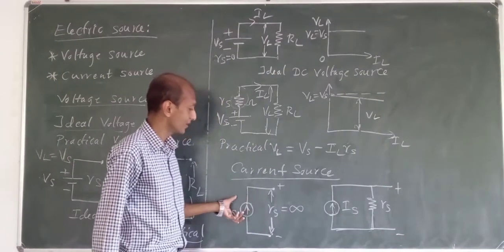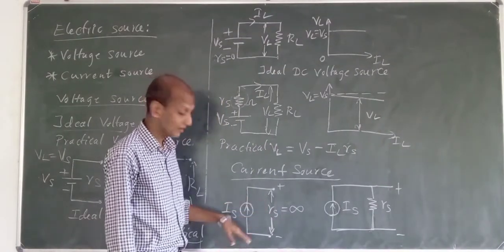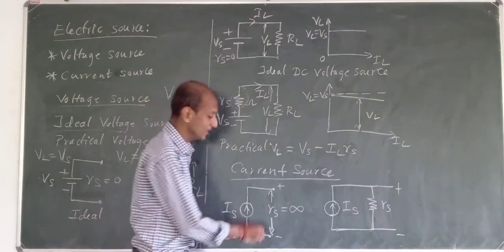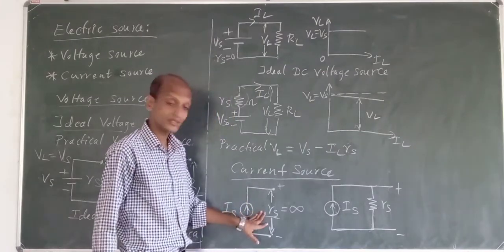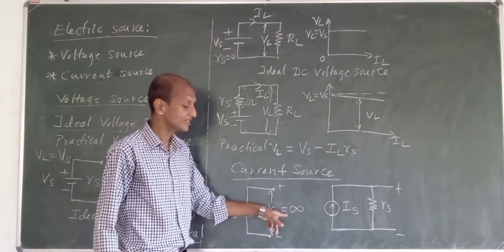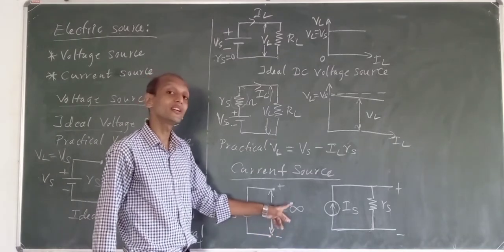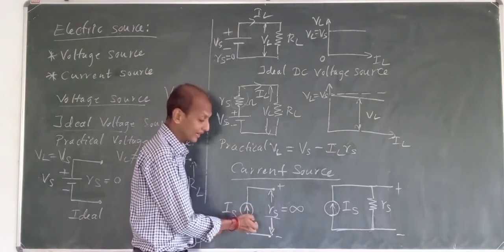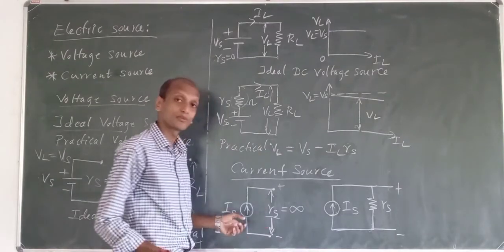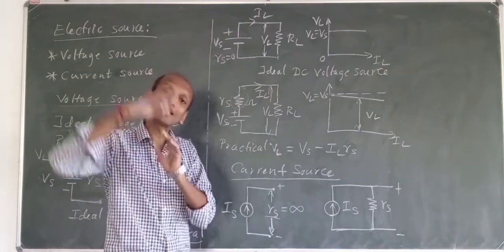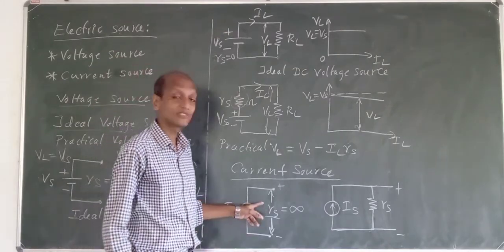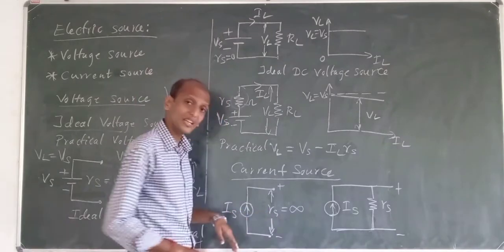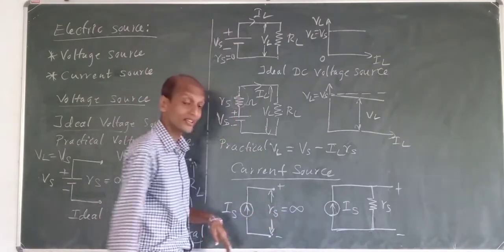Now for an ideal current source, we will say the source resistance is infinite. Infinite source resistance, we will say. Infinite is what? Countless. It is like a very high value which can't be imagined. So that is what is called infinite resistance.